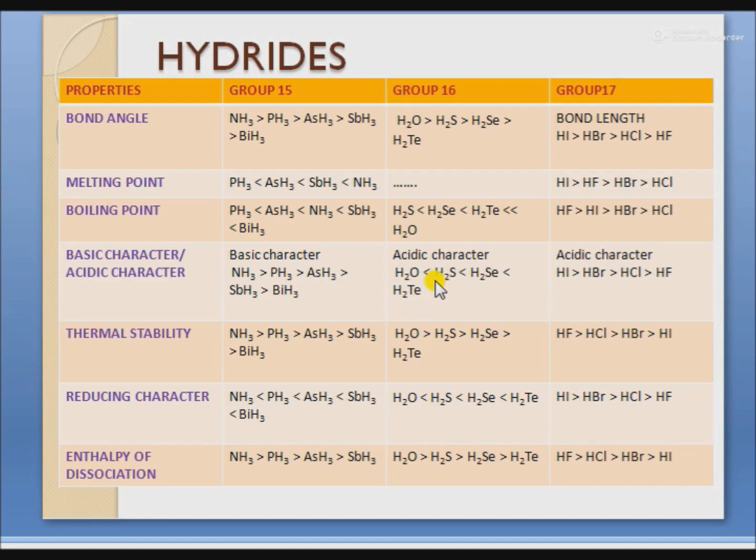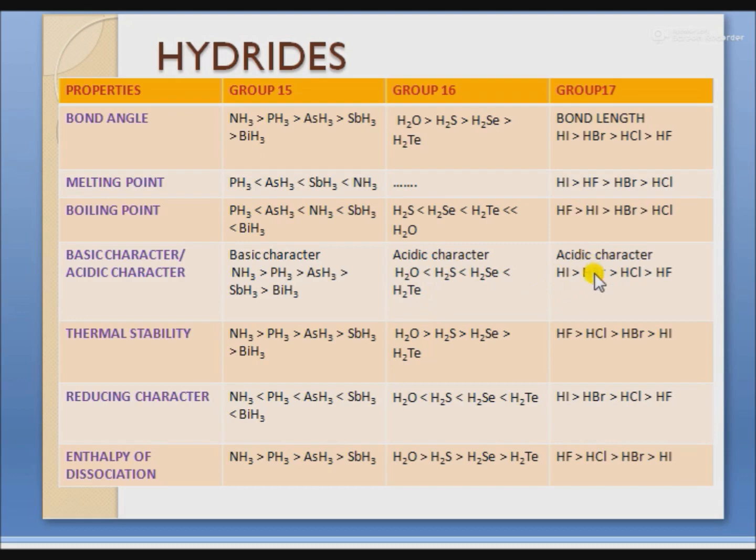bond strength. As the bond strength increases, acidic character decreases, or as the bond length increases, acidic character also increases, because as we move down the group, the size of the central atom increases and the bond length increases, and the bond becomes weaker and easily breaks to produce H positive ions. That's why H2Te has the highest acidic character as we move down the group.